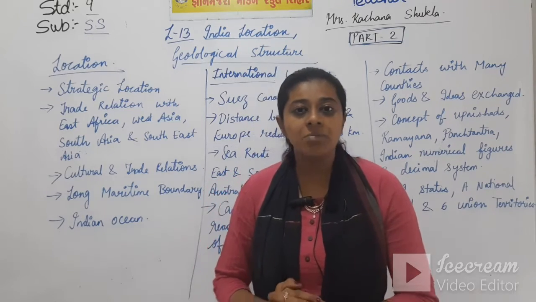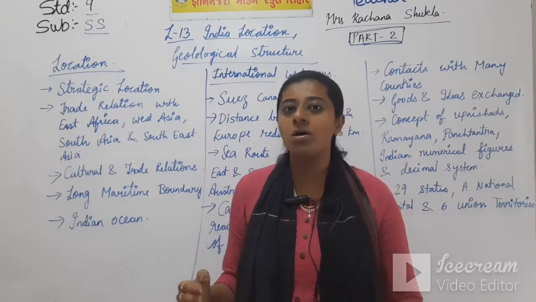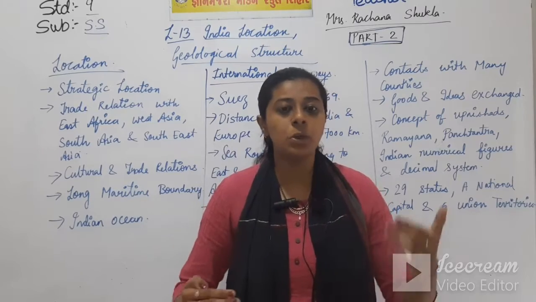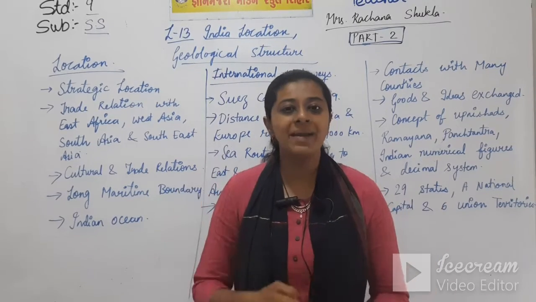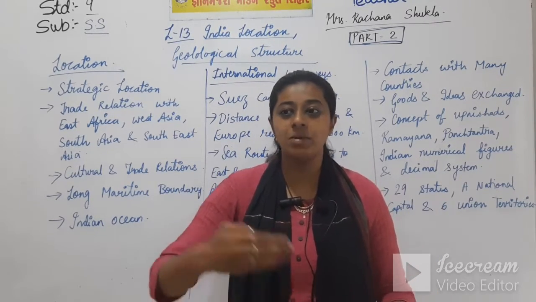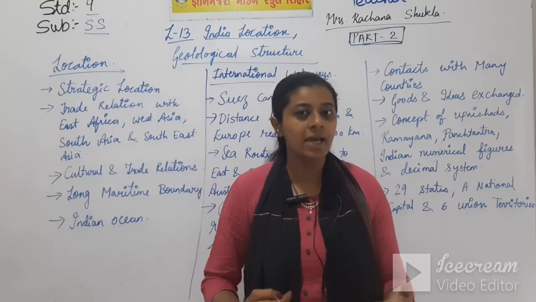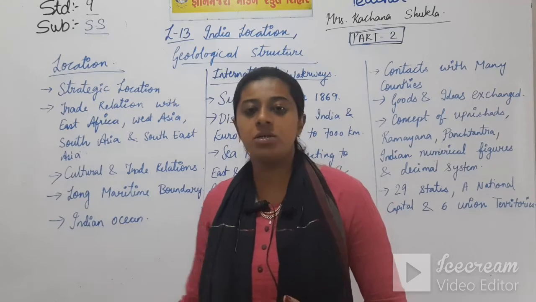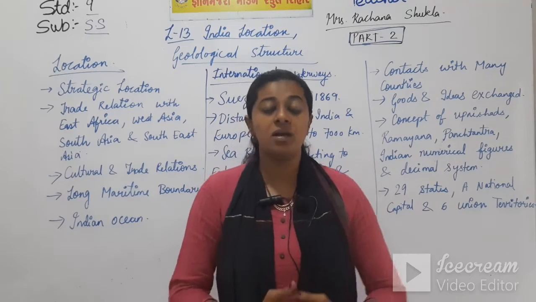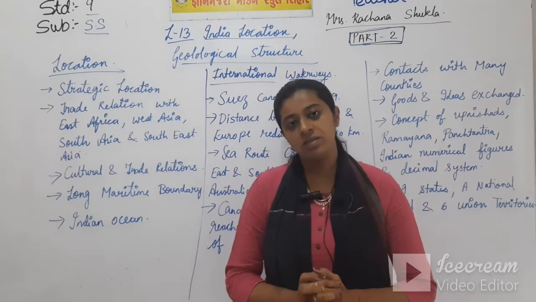Why is it named the Indian Ocean? Because India is the country which has the maximum maritime boundary or the maximum access to that ocean through its coastal area. So the ocean in the southern part of India is named the Indian Ocean.